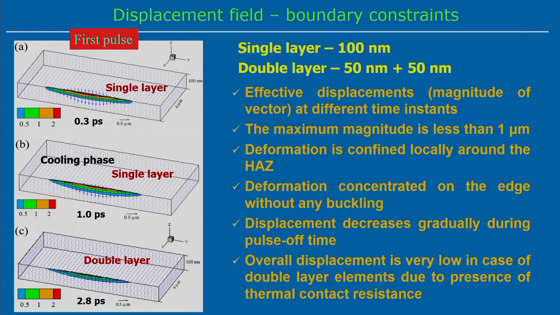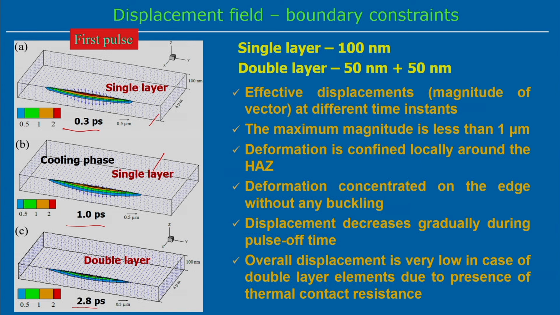So, the effective displacement is the magnitude of the vector at different time instances. Effective displacement means the square root of u squared plus v squared plus w squared, where u, v, w represent the displacement along the x, y and z direction. The first figure represents the effective displacement, and we can observe that the maximum magnitude is less than 1 micrometer. With the constraint, the first is the single layer and the third one is the double layer, at 0.3 picosecond, 1 picosecond and 2.8 picosecond.